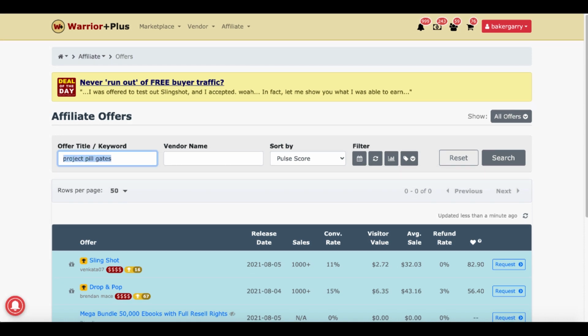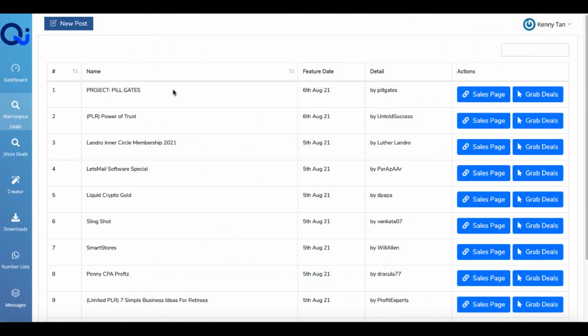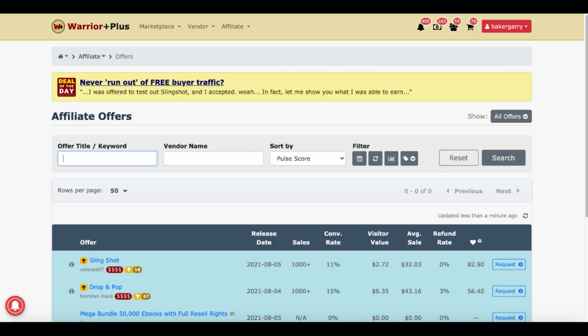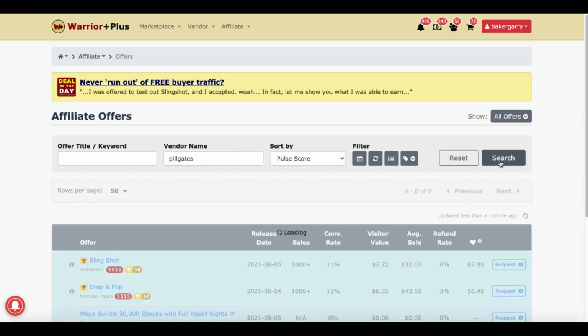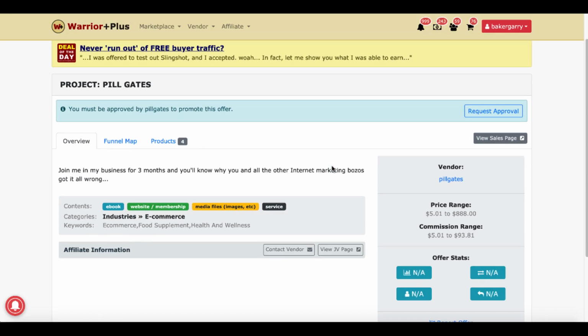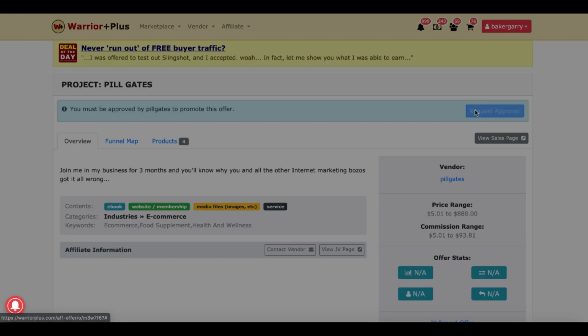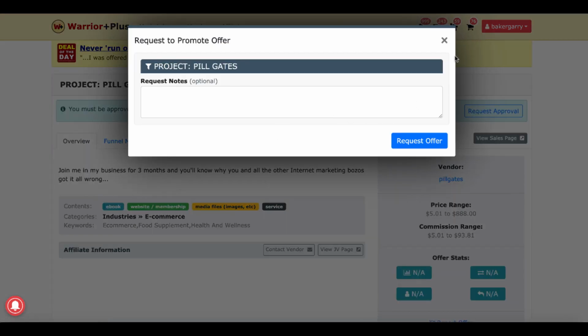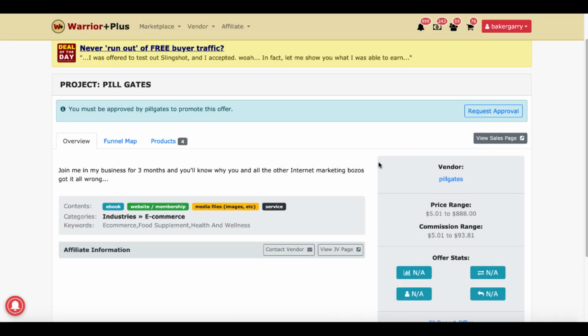So let's go back to Qishio and see it is brought to us by Pillgates. So let's copy that. Go back to Warrior Plus, look for vendor name, go ahead and search. Scroll down here. Now you're actually going to be able to find out the offer and or click on request. Then it'll bring you to the page here where you can actually request approval for your link. Again, you would need to request approval to promote that and be approved by Pillgates, the vendor, to promote it.